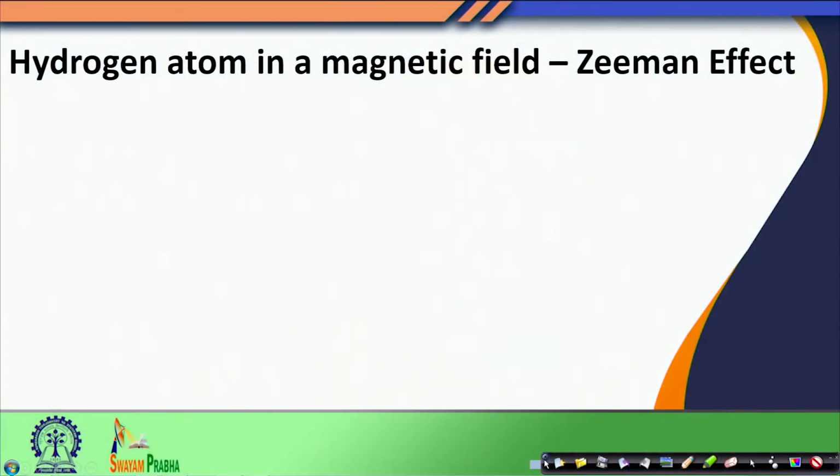Hello students, welcome to today's lecture. In today's lecture, we will continue our discussion on the solutions of hydrogen atom problem. If you remember, we saw that the quantum mechanical solution of hydrogen atom that we obtained closely agrees with the Bohr's atomic model. In particular, the energy level expression as well as the radius at which the electron is going to be found with maximum probability turned out to be the Bohr radius for 1s orbital.